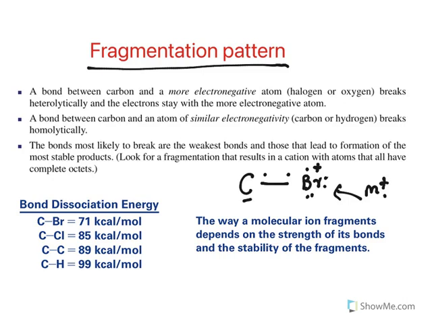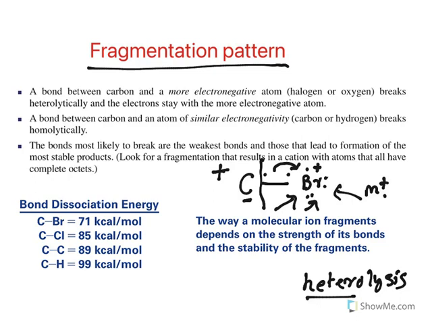Now look at this. Compared to carbon, halogen has high electronegativity. So both the electrons are taken by bromine and fragmentation occurs. The electrons will be taken up by bromine and it leaves a carbon with positive charge. Because both the electrons are taken by one atom, this process is called heterolysis. Lysis means breakdown of bond. Hetero means unequal sharing. A bond between carbon and a more electronegative atom like halogen or oxygen breaks heterolytically and the electrons stay with the more electronegative atom. So both the electrons will go to the bromine or oxygen or any other halogen. This is called heterolysis.